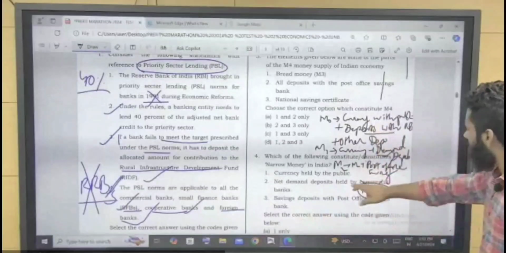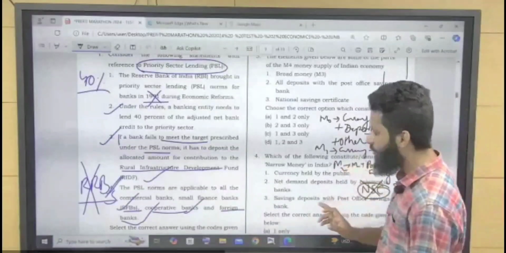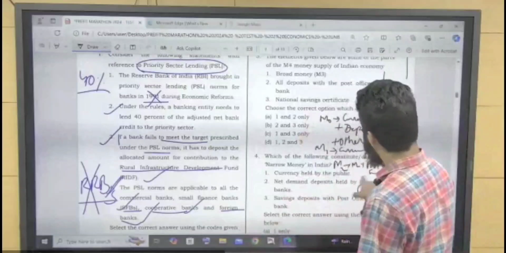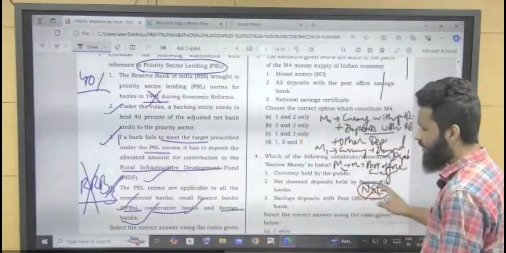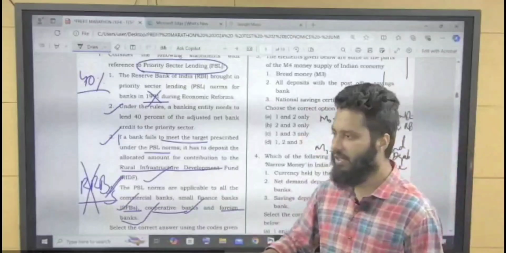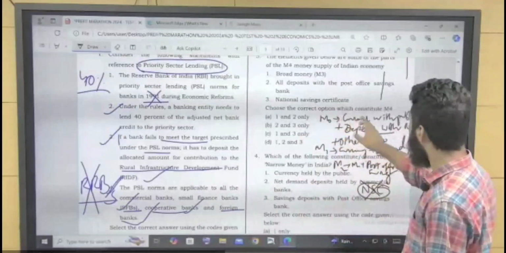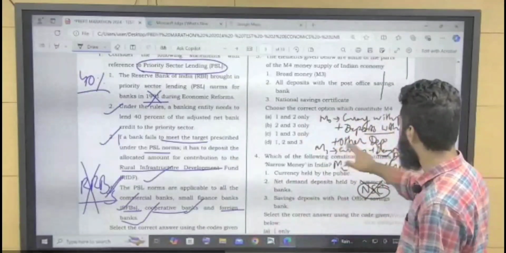So we are not including national saving certificate to M2, right? In fact, in any M0, M1, M2, M3, we will not include national saving certificates. But M0 is currency with public plus deposit with RBI plus other deposits.